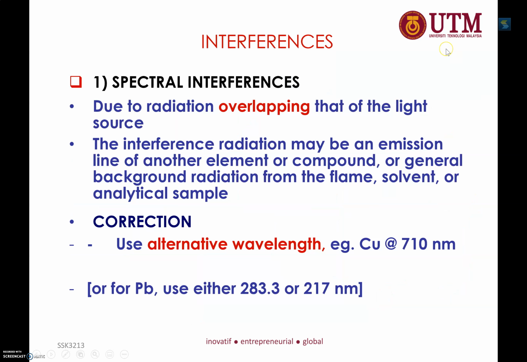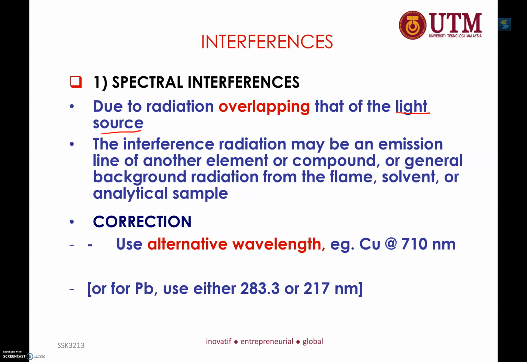The spectral interference comes from the radiation overlapping from the light source. Remember in atomic absorption spectroscopy, the light source is HCL or EDL, hollow cathode lamp or electrodeless discharge lamp, and it is specific for each element. So virtually, the interference from spectral is almost none. But